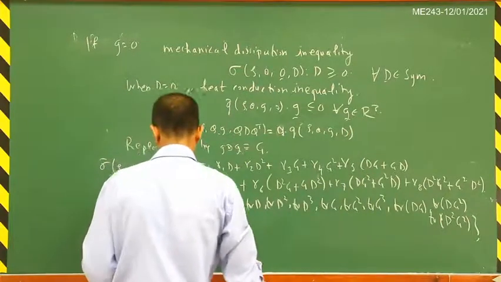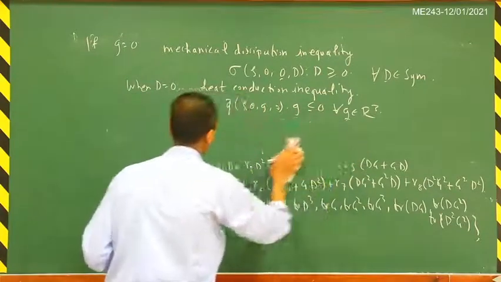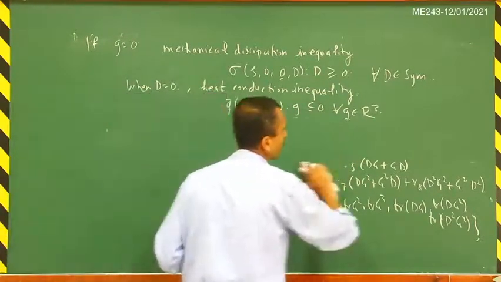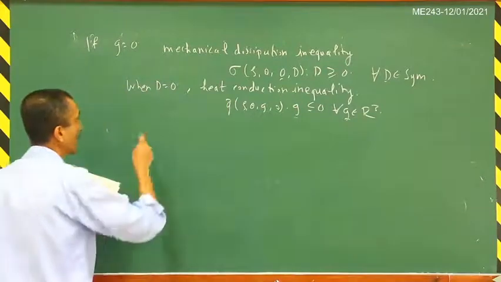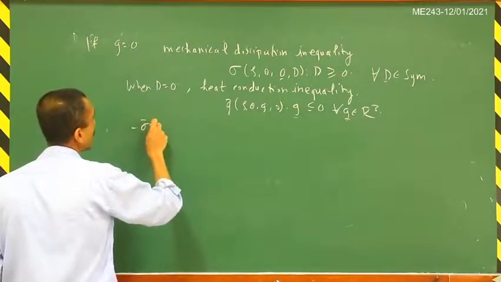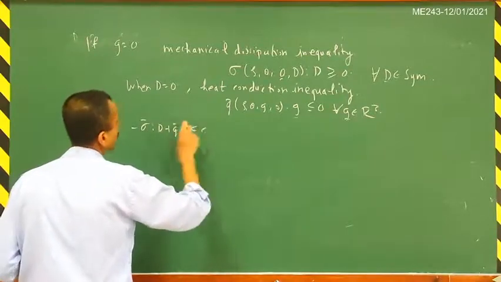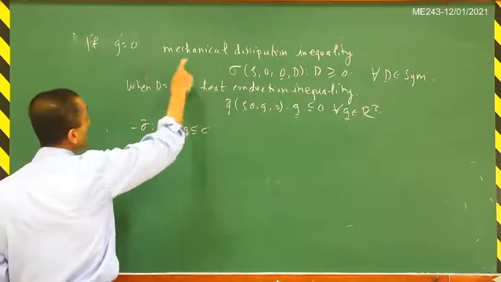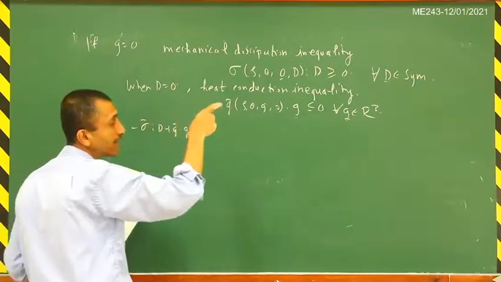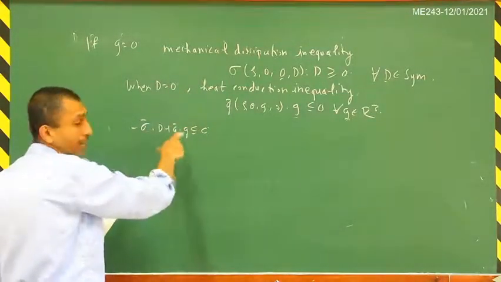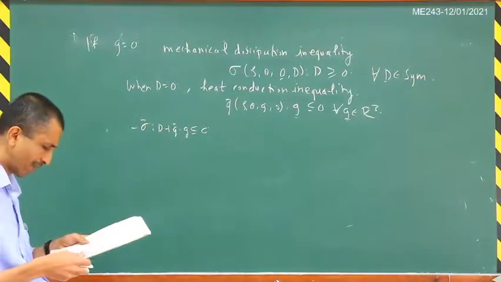But as I already said, you cannot separate it out into these two inequalities in general. If d and g are both non-zero, then you will get just minus sigma tilde matrix inner product d plus q tilde dot g is less than or equal to 0. So if g is 0, then this holds, or if d is 0, then this holds. But in general, if d and g are both non-zero, you cannot separate it into two separate inequalities. You have to consider it as a joint inequality.